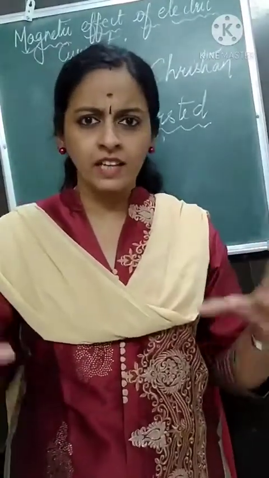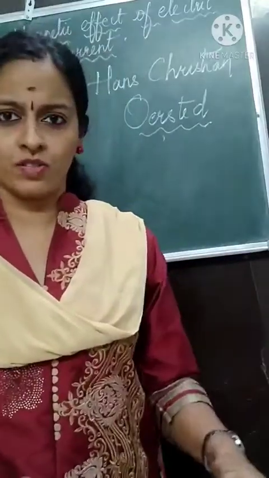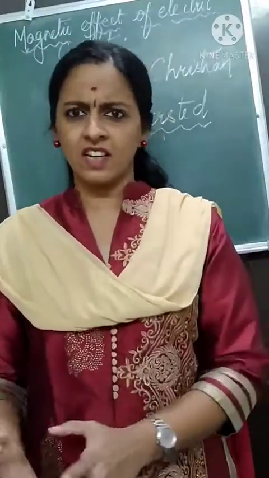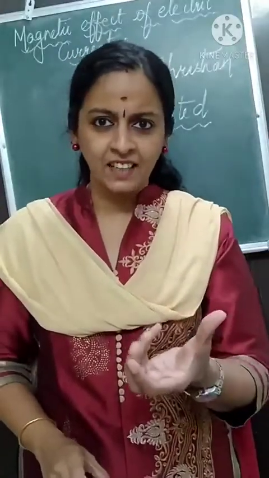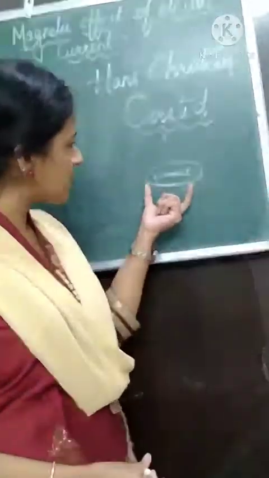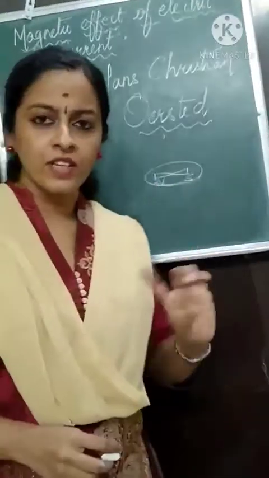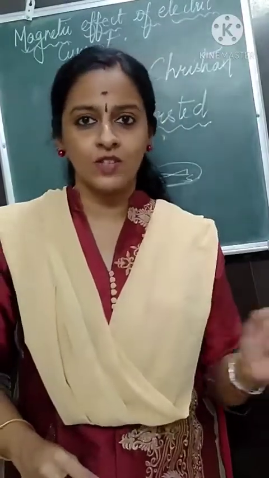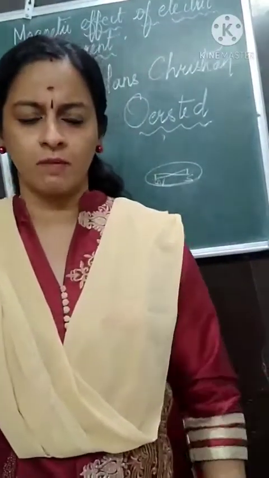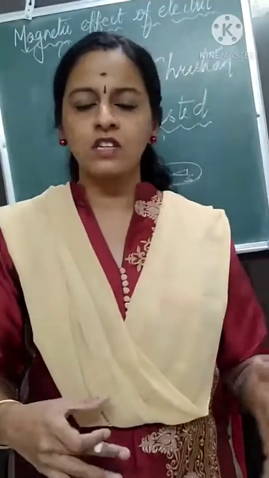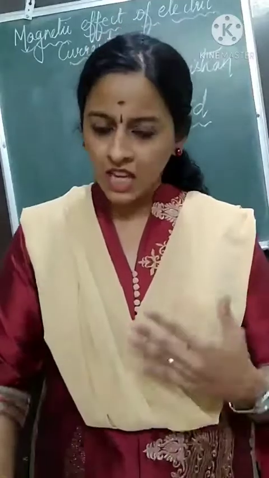One day when he was getting ready for his lecture, on his table he had all his books and some electrical circuit, and on the other side there was a compass needle, which gives us the direction and always points towards the north-south direction. So all this was kept on his table, and as Oersted was getting ready for his lecture, he was searching for some books.